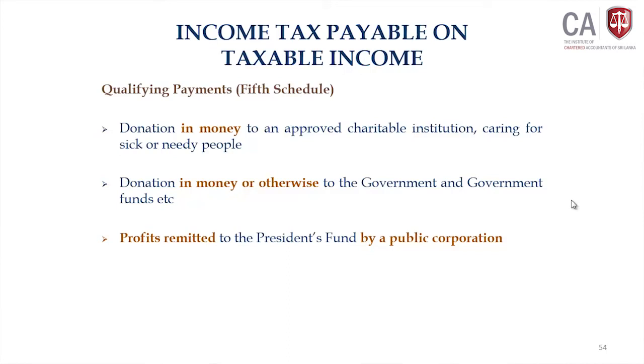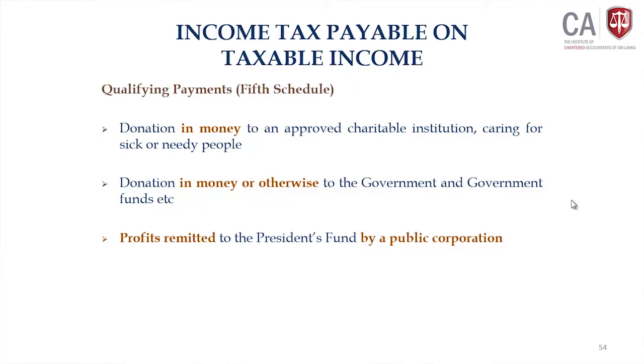The second one is very broad. Donation can be in money or otherwise. Even the value of goods donated can be a donation. But the previous act was clear in relation to the amount of donation. If your donation is given in goods, what amount do you consider as the donation?